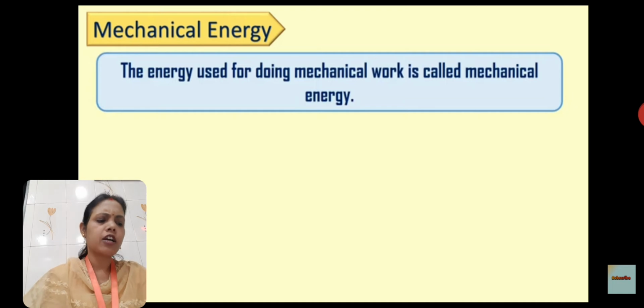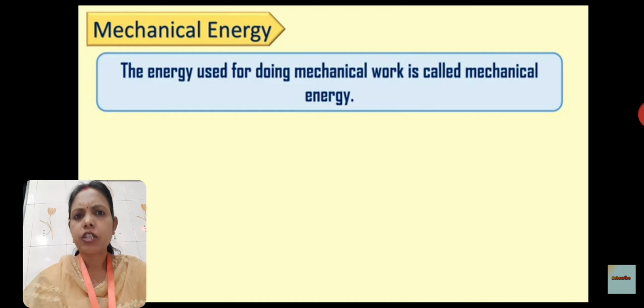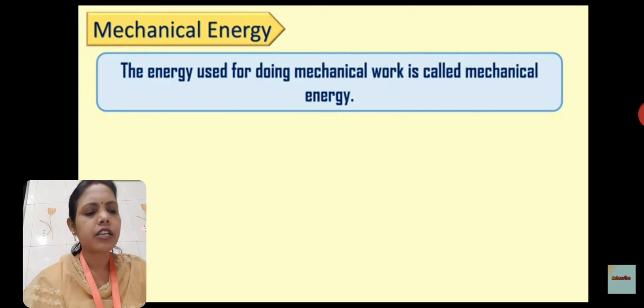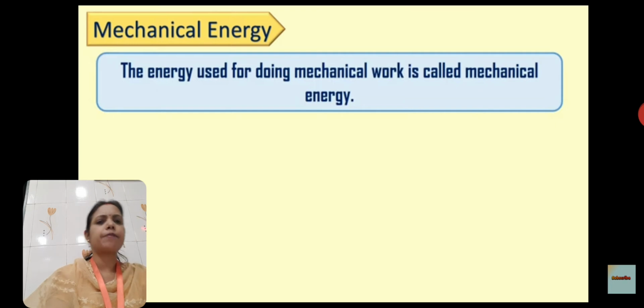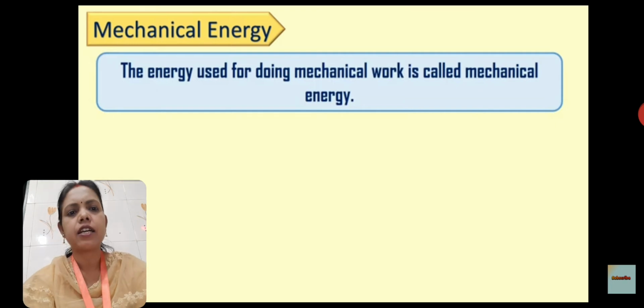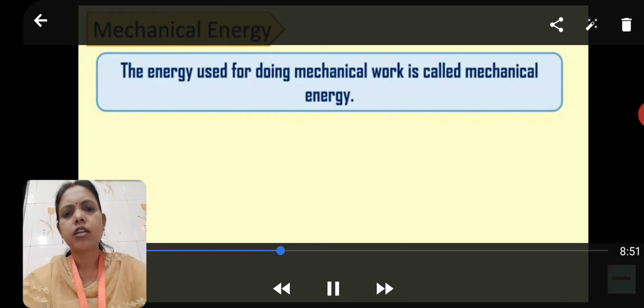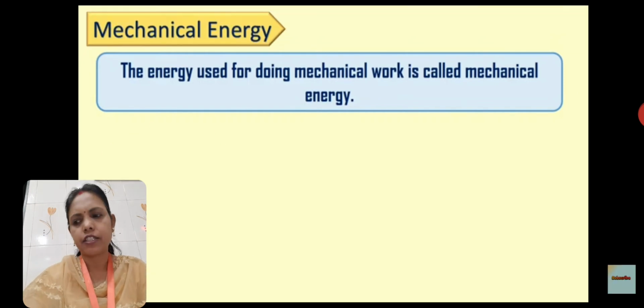Now, what are the various forms of energy? The same topic is going on. The various forms of energy are mechanical energy, heat energy, light energy, sound energy, chemical energy and electrical energy. So children, there are so many types of energy. Today, one by one, we are going to see all the types of energy.